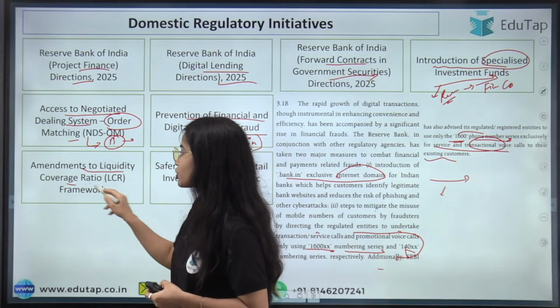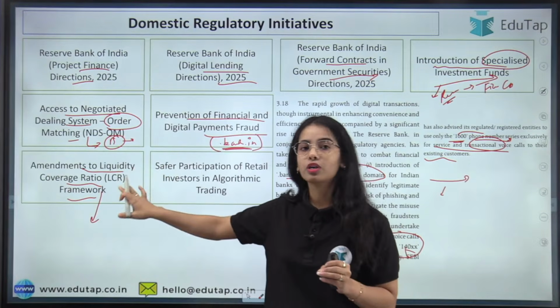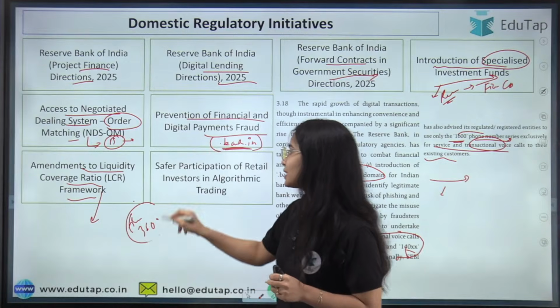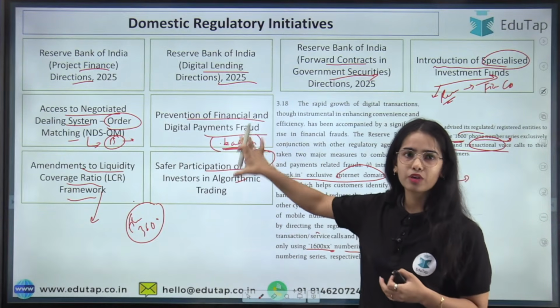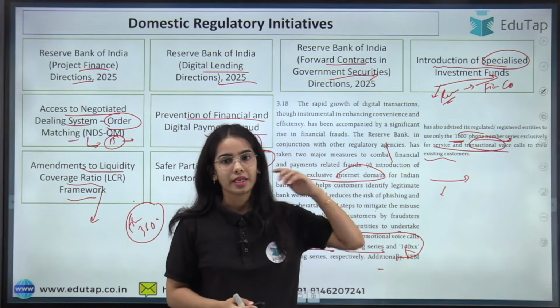Amendments to the liquidity coverage ratio framework, this we have discussed. This is very important. The liquidity coverage ratio amendment we have discussed in the finance 360-degree session, and also the safer participation of retail investors in algorithm trading. These kinds of small topics you can read through the FSR only. Okay, so this is the idea. Any confusion?